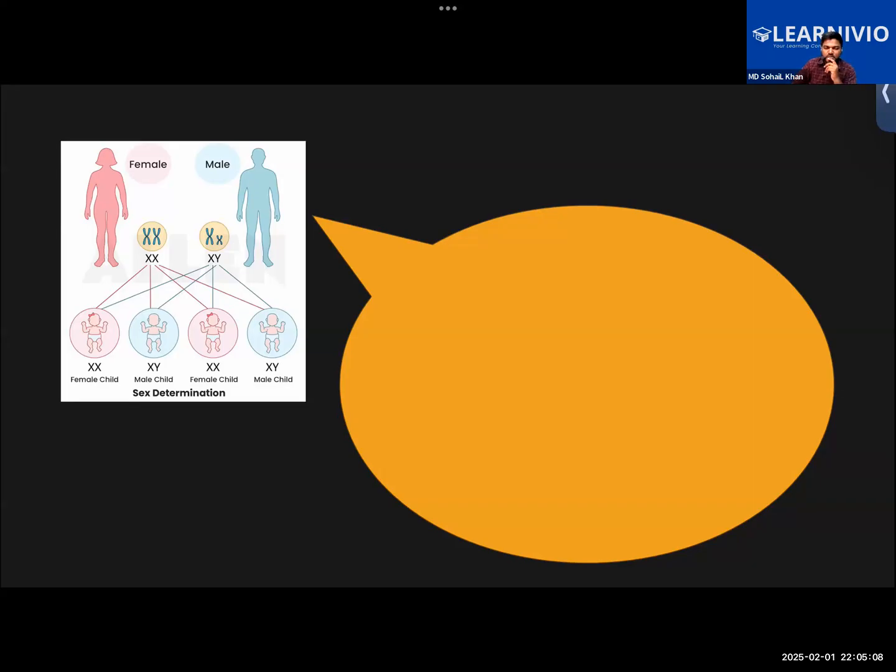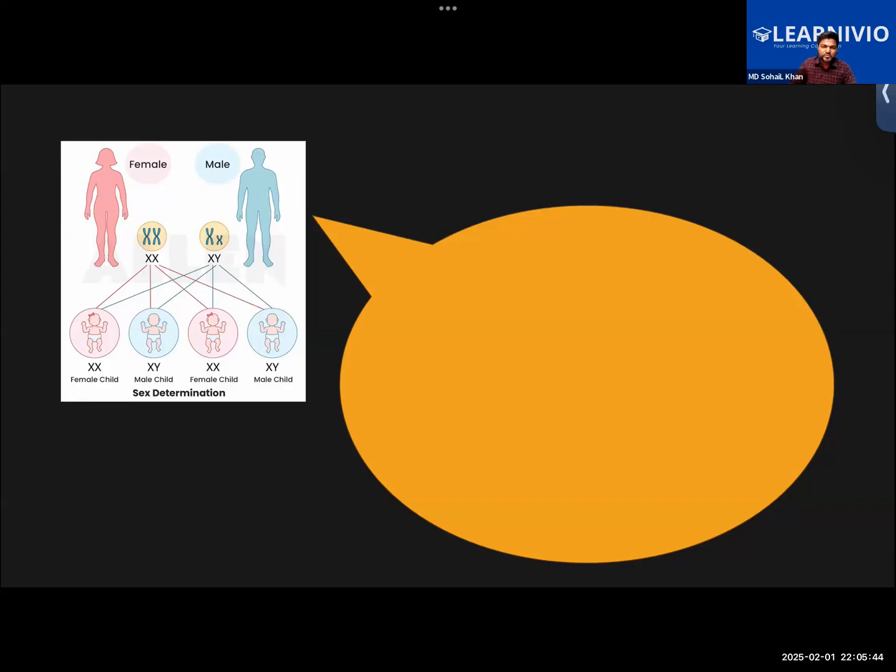Okay, good. So the sex of this unborn baby is determined in a manner that when the sperm cell from the father fertilizes the egg from the mother, if the sperm cell happens to be carrying the X chromosome and it fertilizes the ovum that carries the X chromosome, the child born would be a female. Or if the sperm cell were carrying the Y chromosome and it fertilizes the ovum, the child born will be a male child.